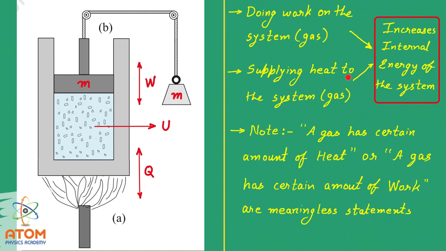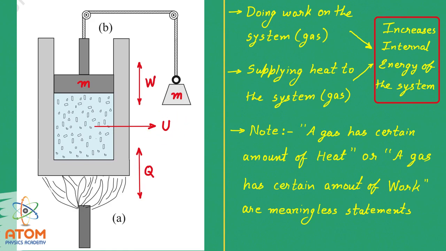Supplying heat to the system increases internal energy. So remember, we can increase internal energy by giving heat to the system or by doing work on the system. Vice versa, if heat is given by the system to the surrounding, then internal energy will decrease. And in the same way, if work is done by the system on the surrounding, then also internal energy will decrease.